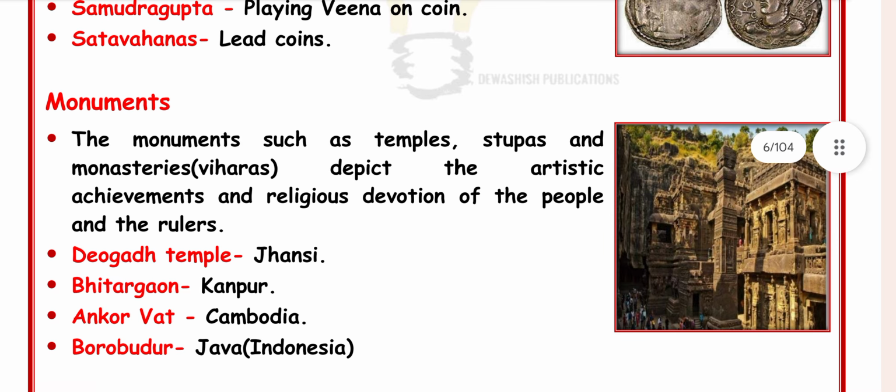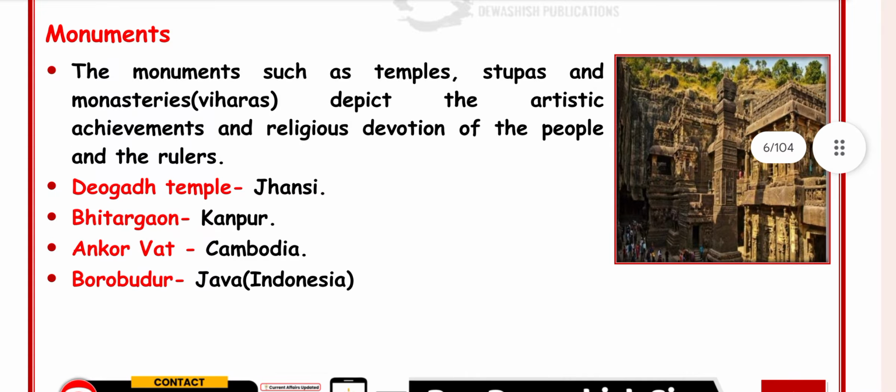The Deogarh temple, Jhansi and Bhitargaon, Kanpur, Angkor Wat, Cambodia, Borobudur in Java, Indonesia.